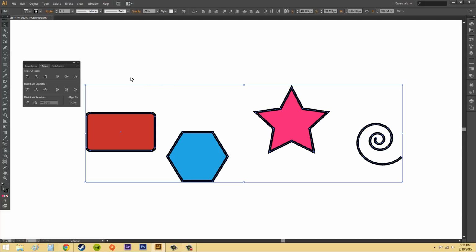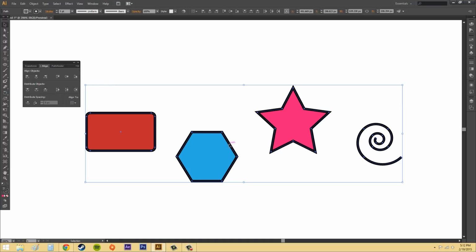All right, I just hit Control Z a couple times. Let's check out our distribute objects. If we click on Vertical Distribute Center, just watch how the objects move. Well, they're not moving at all. Let's try Horizontal Distribute Center. There we go. That's what I was looking for. Now it has distributed them equally vertically, or horizontally, my bad. They've got these opposite each other. So on the align objects, the horizontal's on the left and the vertical's on the right. On the distribute, the vertical's on the left and the horizontal's on the right. Thanks for trying to mess us up, Adobe.